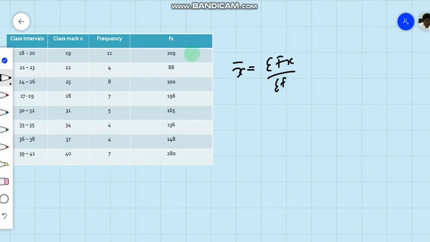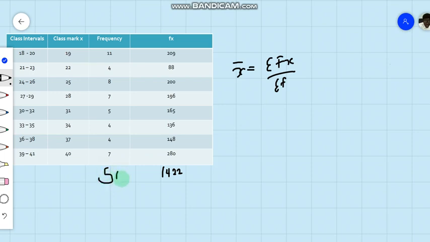Using a calculator, you can quickly add all of these fx together, and if you do that correctly, you get 1422. That's 1422, and the summation of f is actually 50.